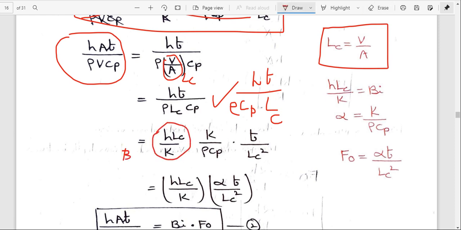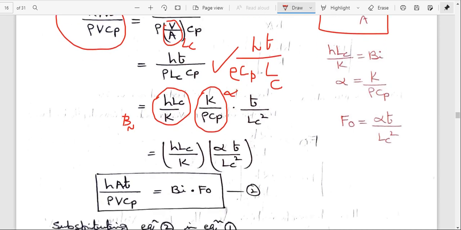And what is the remaining part? K by rho cp is equal to the alpha value, into t by LC square. Here alpha is the thermal diffusivity. So hL by k, times alpha t by LC square.